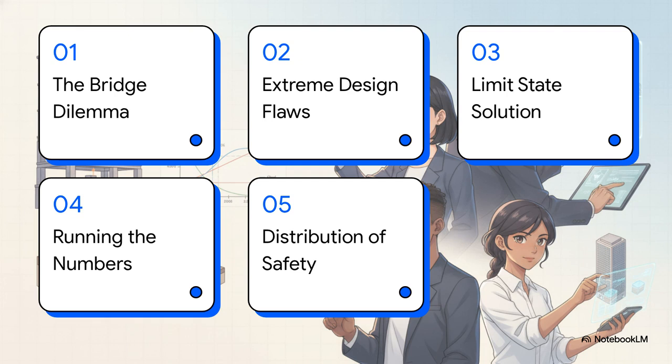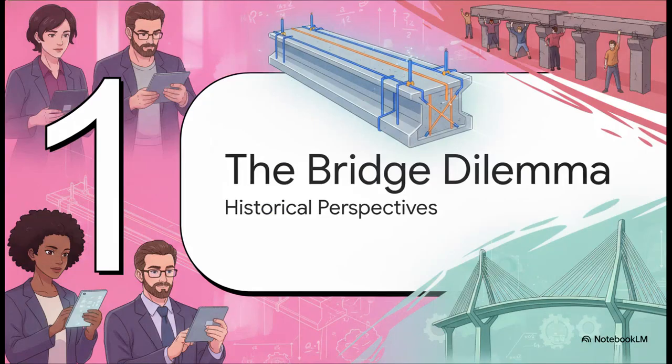So here's our roadmap for today's explainer. We'll cover the bridge building dilemma, two extreme design flaws, the limit state solution, running the numbers, and we'll wrap up with the intelligent distribution of safety. All right, let's jump right into part one, the bridge building dilemma.